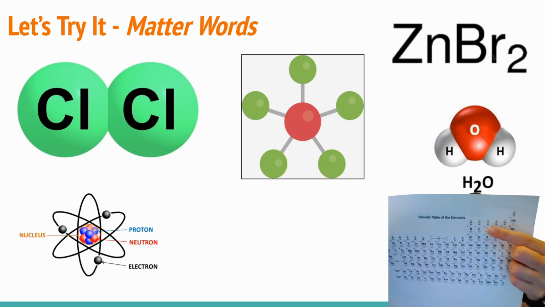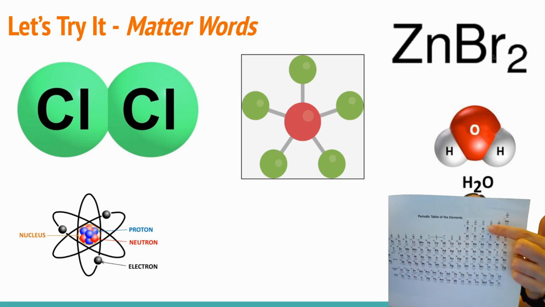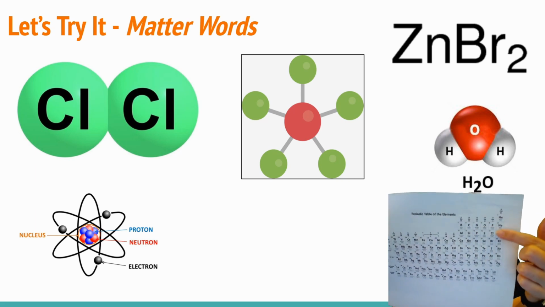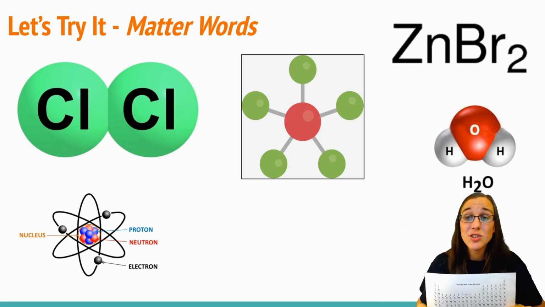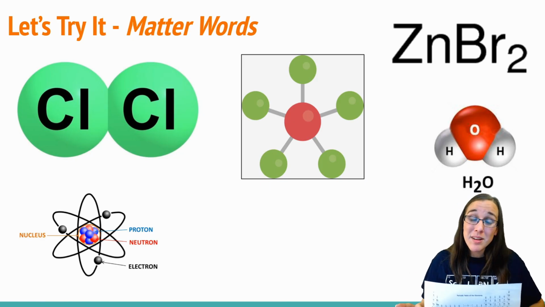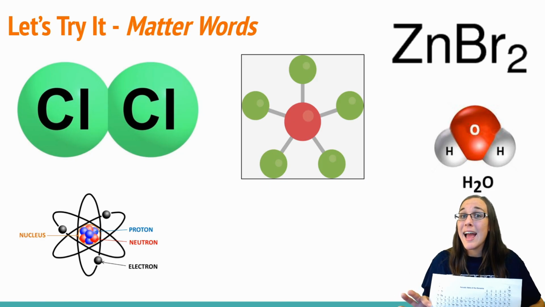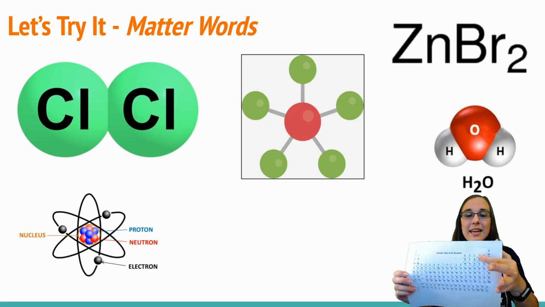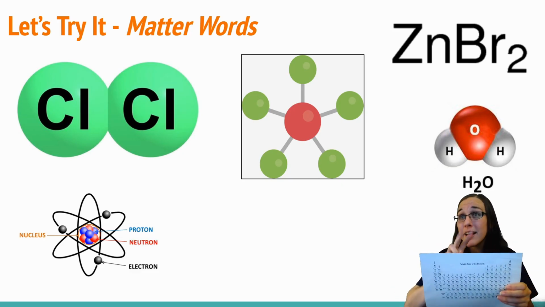Br2, Br falls within this 7 over here that I pointed out earlier. So Br2 means there's 2 of them and they're the same. So that means that it's an element, and specifically it's a diatomic element.